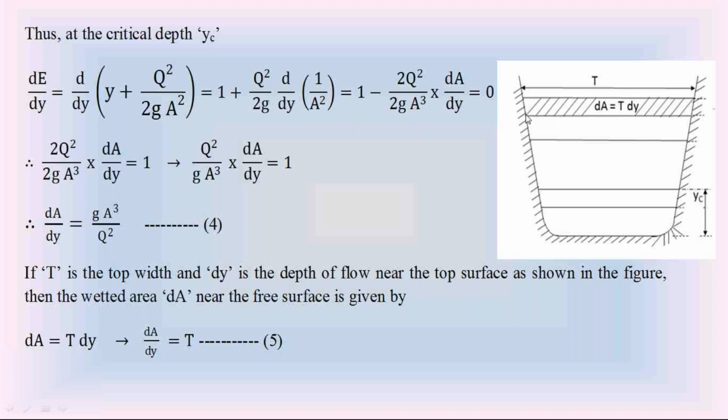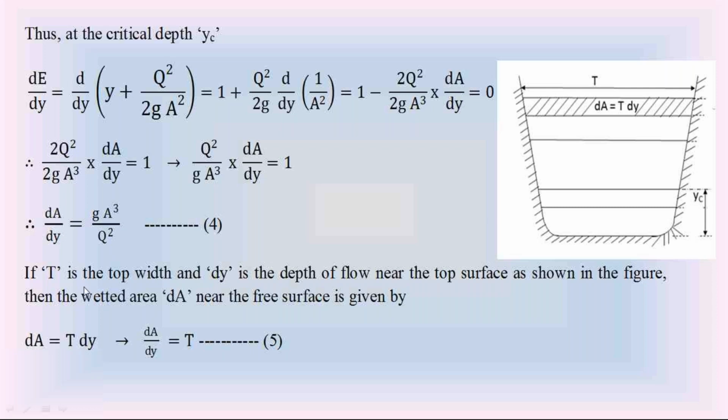The wetted area is equal to width T into height dy. So dA is equal to T into dy for this thin water layer at the top water surface.